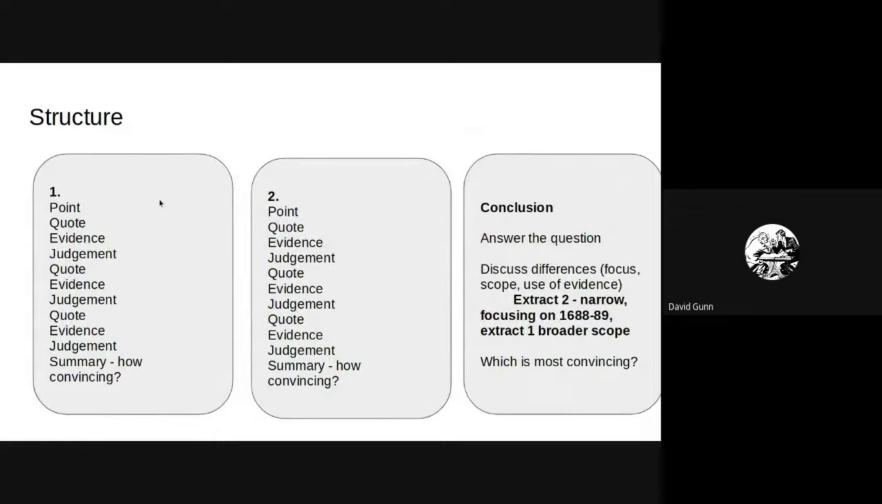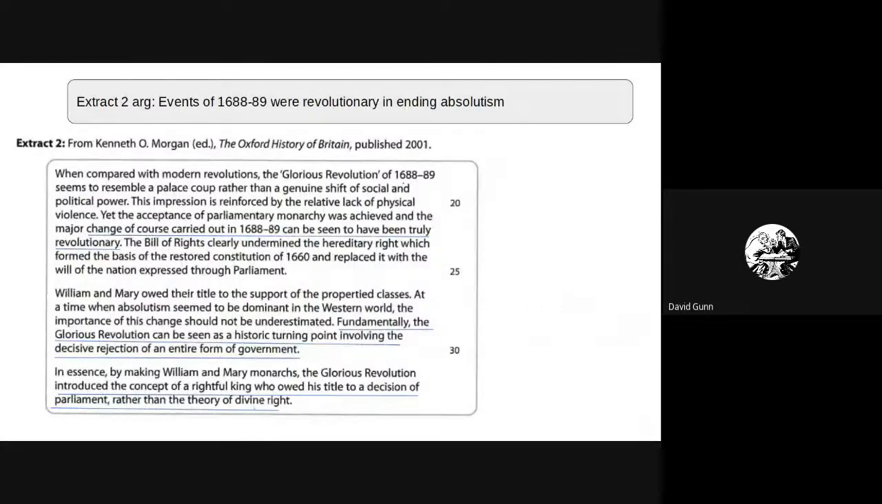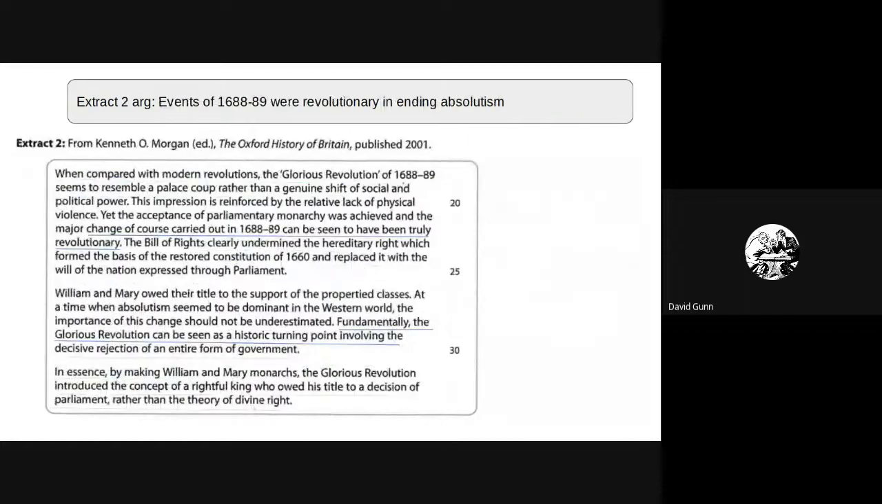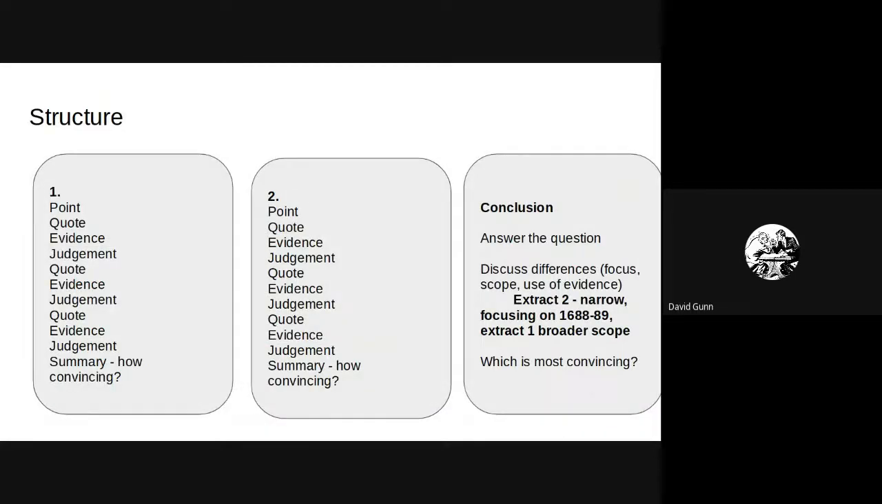So in terms of the structure, this is the structure that I suggest. Paragraph 1 is focused on extract 1. Paragraph 2 is focused on extract 2. Point is what their overarching argument is. So the bullet points that we've got there, you can see just at the top there for extract 1, the bullet point would be the point in paragraph 1. Then you use the quotes to illustrate the argument. Then you use your evidence, your own knowledge, to support or challenge. And then the judgment is, therefore, is this convincing?